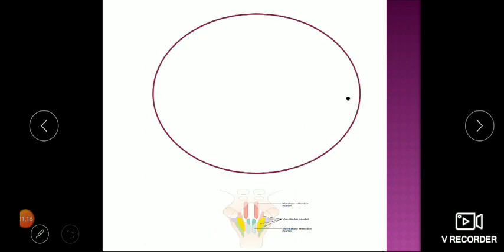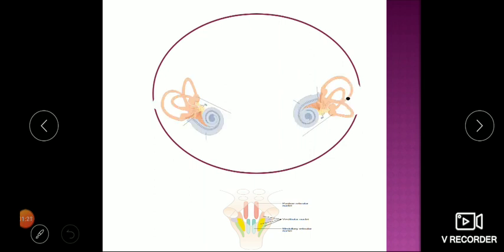Now, in this schematic diagram, I am trying to show the position of the head with respect to the location of the bilateral vestibular apparatus. The sensory nerve arising from the vestibular apparatus, that is the vestibular nerve, is connected with our vestibular nuclei located in the brainstem.